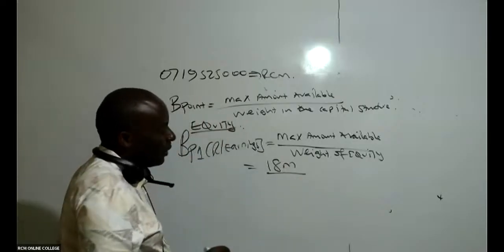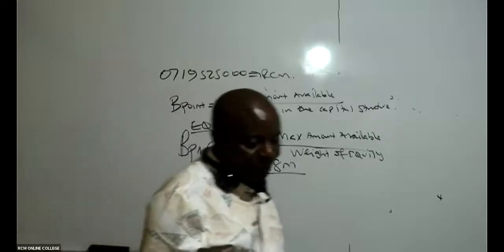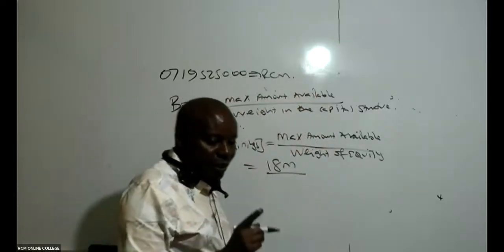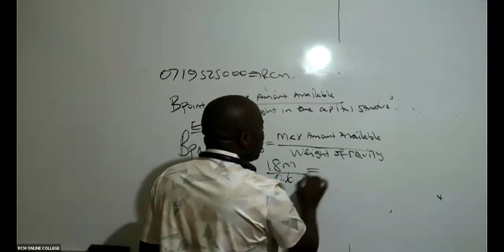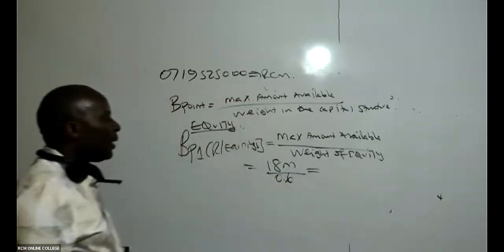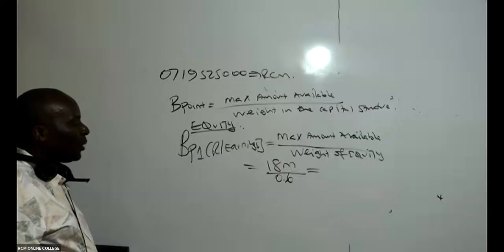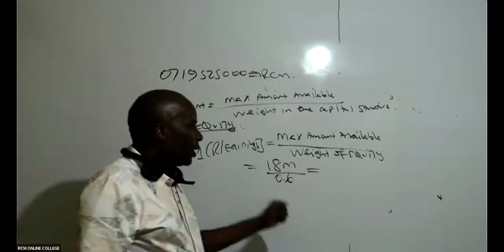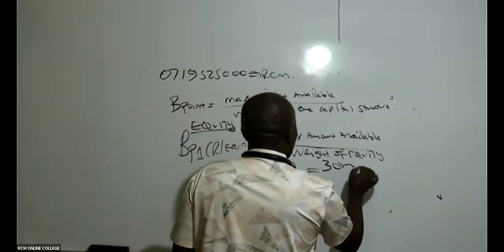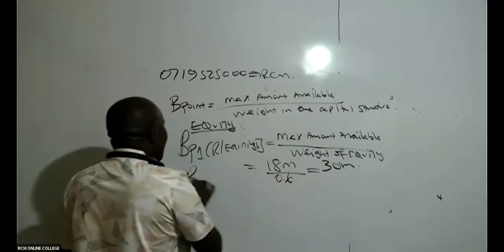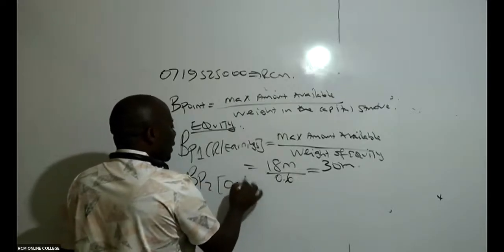Can someone remind me this? So the optimal weight was 0.6. So can you kindly go ahead and divide this for me? 18 million divided by 0.6 will end up giving me what breakpoint? We are almost finishing. Just 5 minutes, we finish. So this is giving me 30 million. Thank you so much. Then we shall come and get breakpoint 2 for ordinary shares.